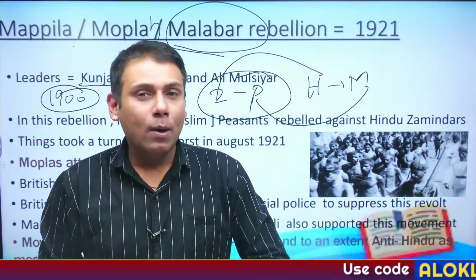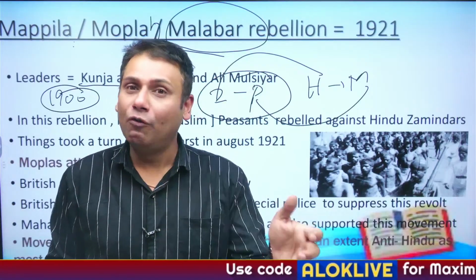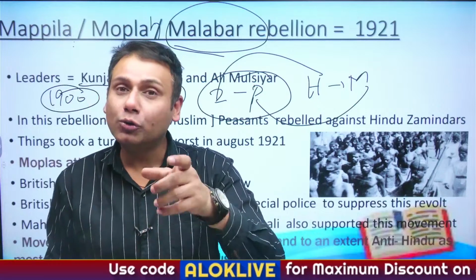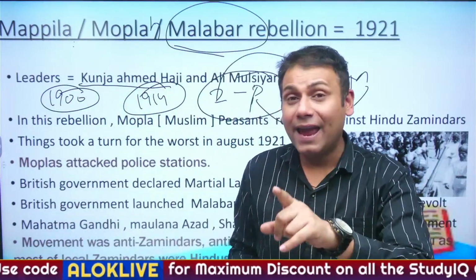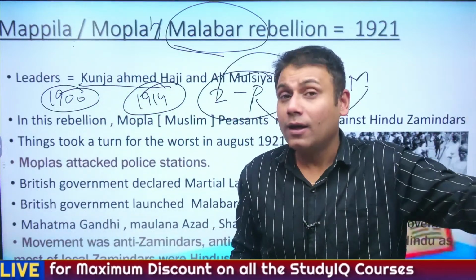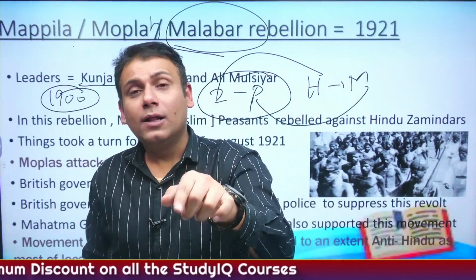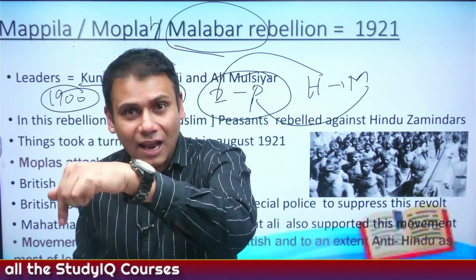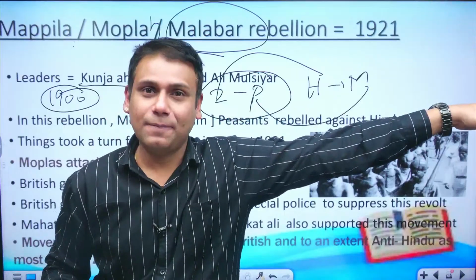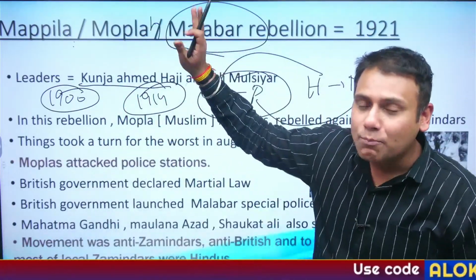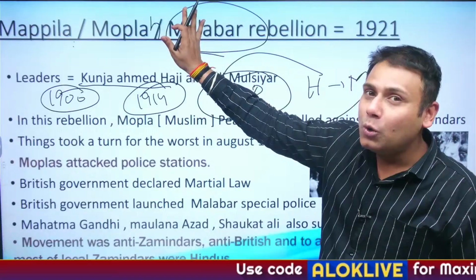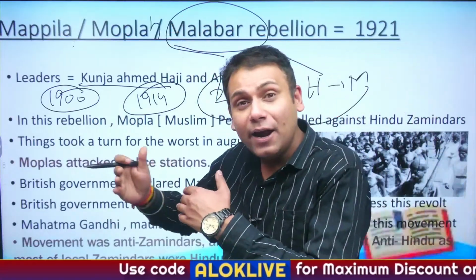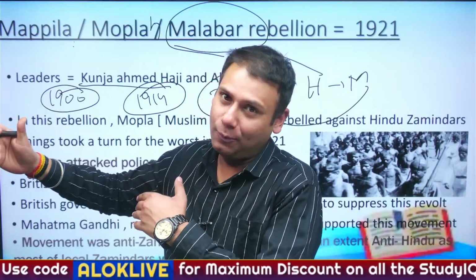And so Muslims started the Khilafat movement, and the Congress leaders also supported the Muslim leaders in the Khilafat movement against the Britishers. Correct? Hence the Mopla rebellion is also referred to as an extended version of the Khilafat movement. Why?